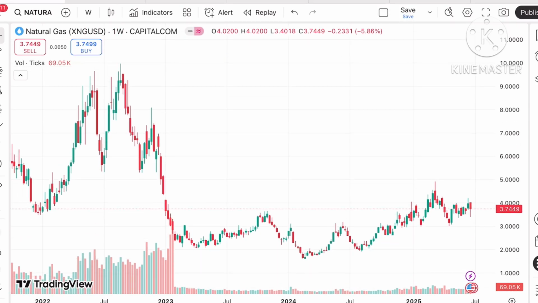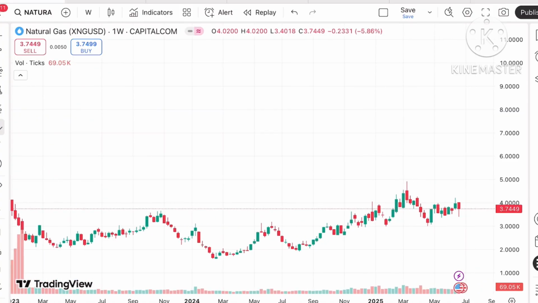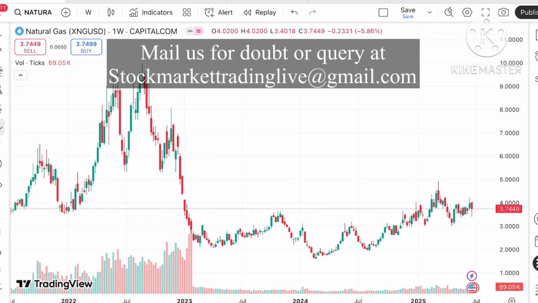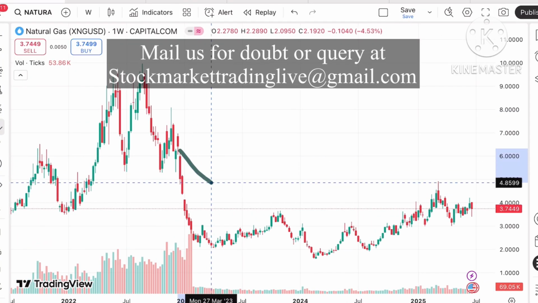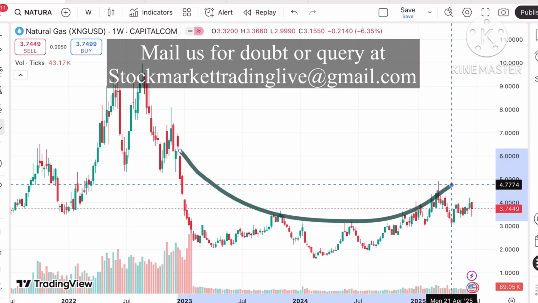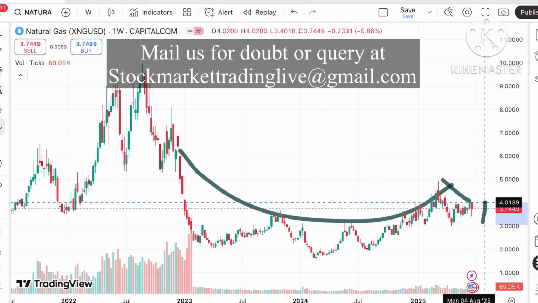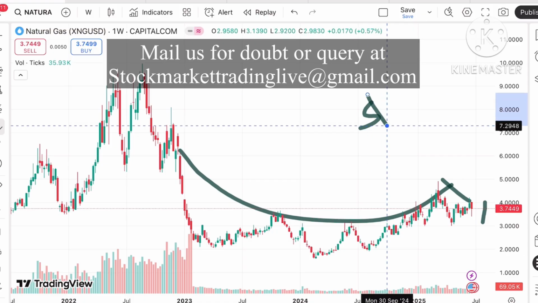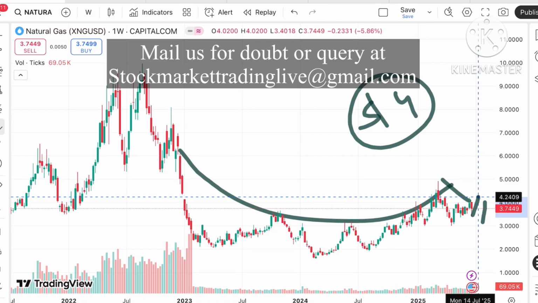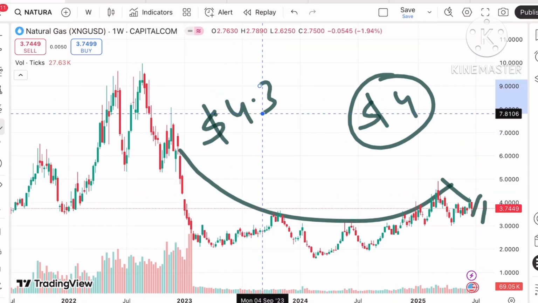If you look at the chart of natural gas, natural gas is now trading at a level of $3.7449, and if you look at this particular trend, a U pattern is forming. After that there is a downfall, and if the price starts sustaining this level, it can move above a level of $4, and crossing 4.3 will be there.